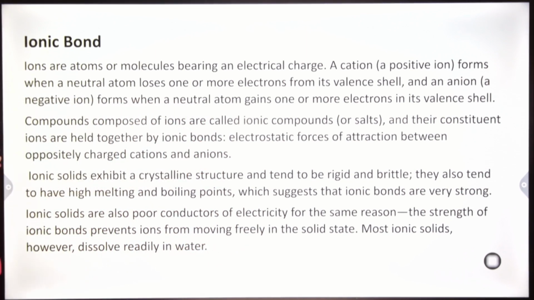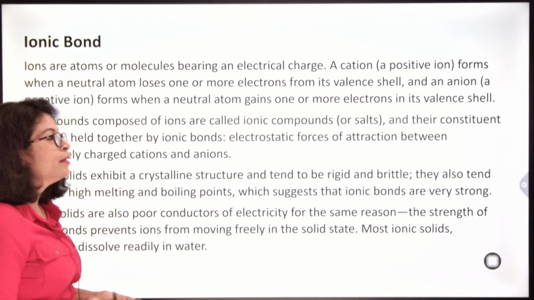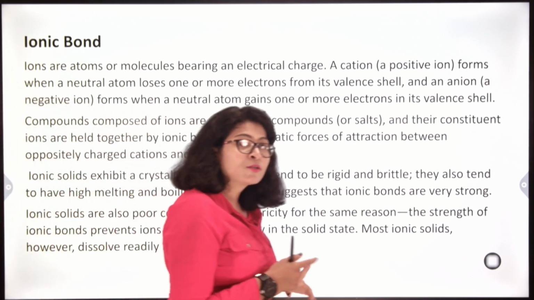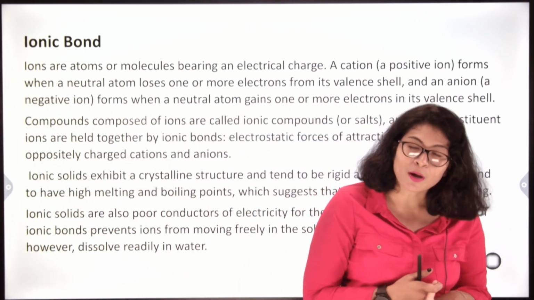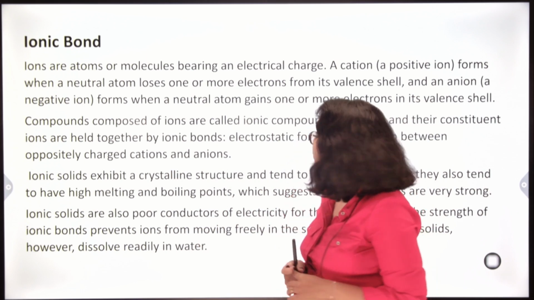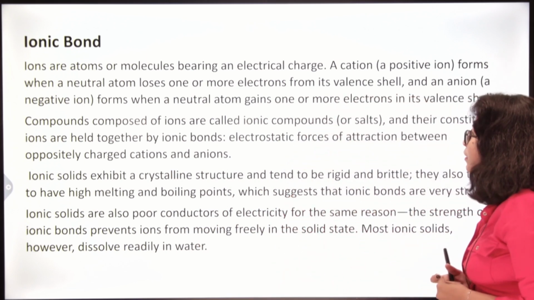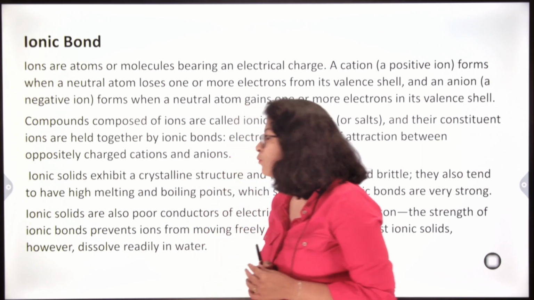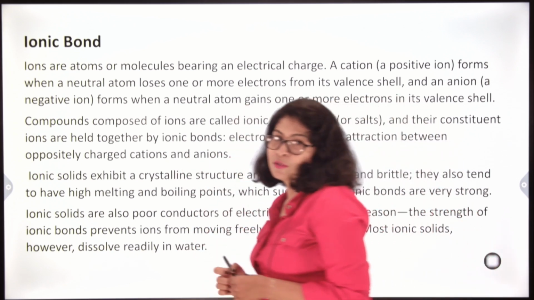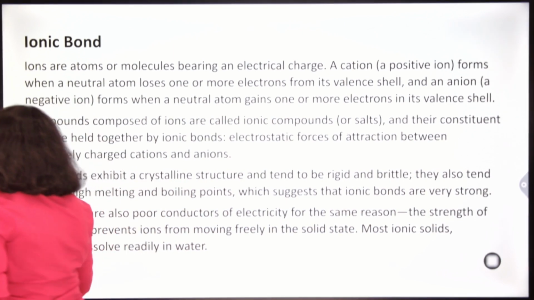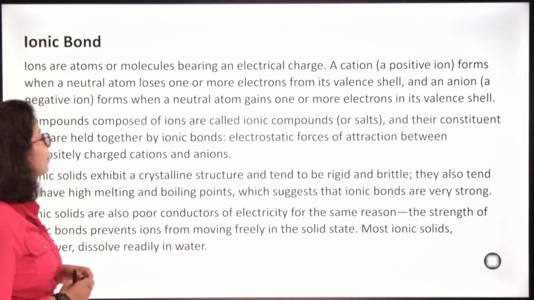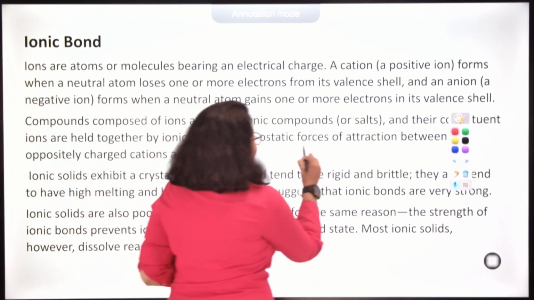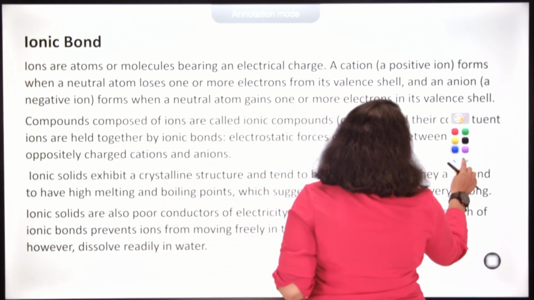Compounds composed of ions are called ionic compounds. They are otherwise called salt forming compounds or salts. Okay. And their constituent ions are held together by ionic bond. What is an ionic bond? It is a force of attraction existing between ions. This is an electrostatic force of attraction.